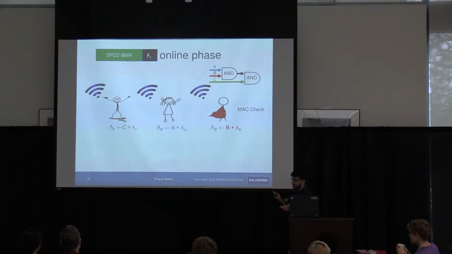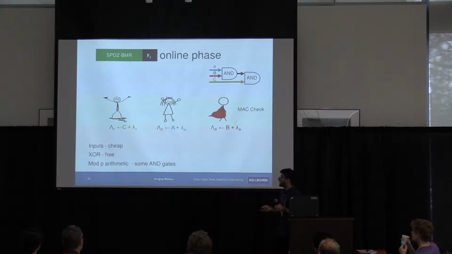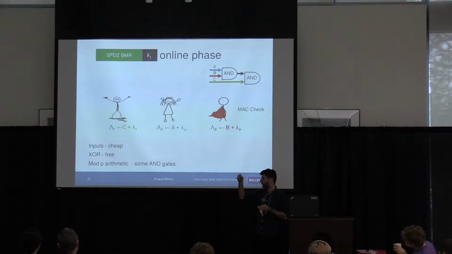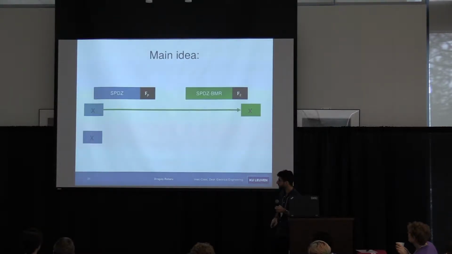It's not important how this garbled circuit works in our setting. We just care about providing inputs, and they're cheap because these are just random bits, so you can batch lots of stuff together. XORs are free in the garbled circuit setting, and doing a mod P operation requires some AND gates because you need to emulate the mod P addition circuit over Boolean shares.